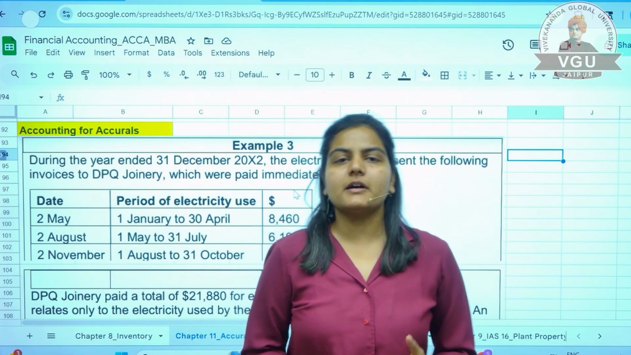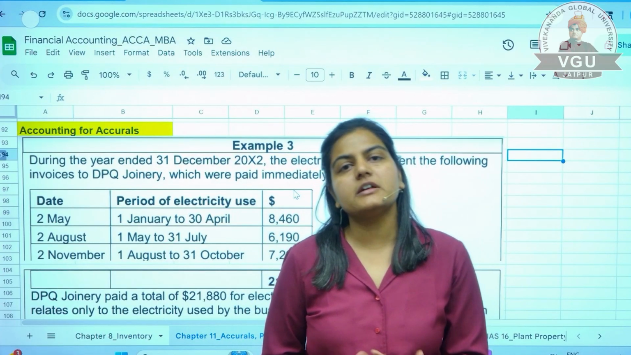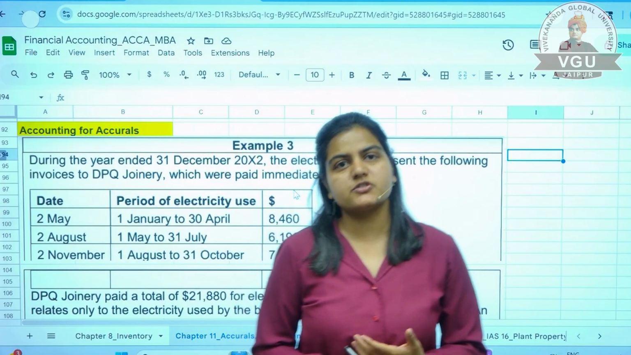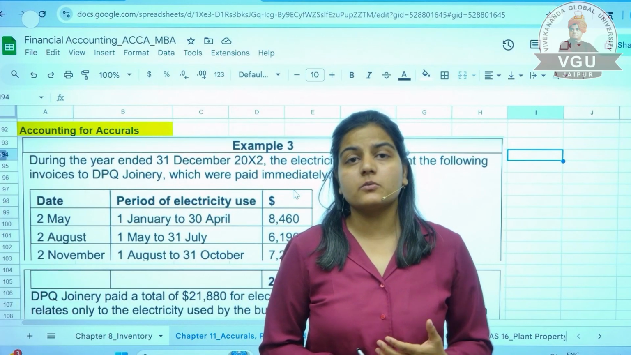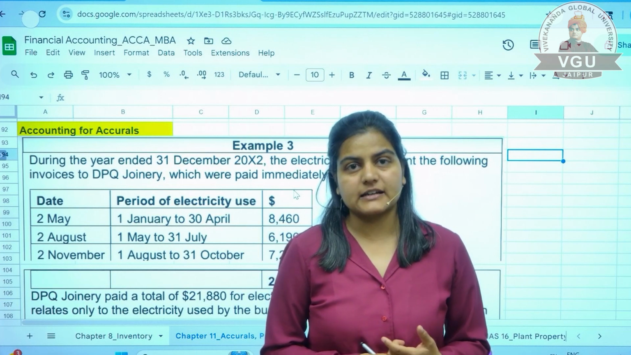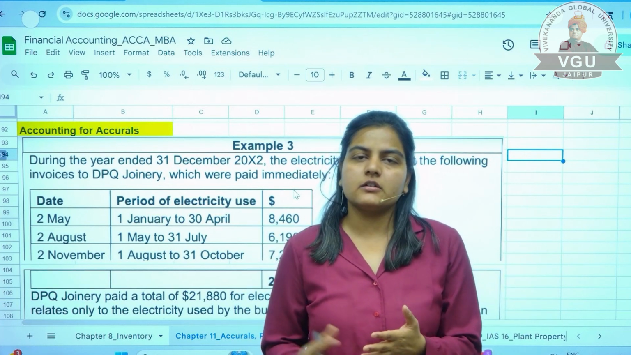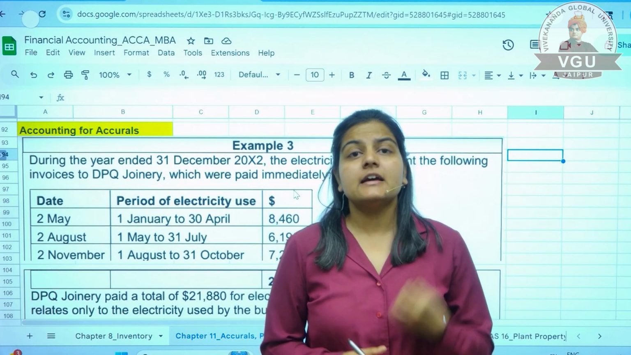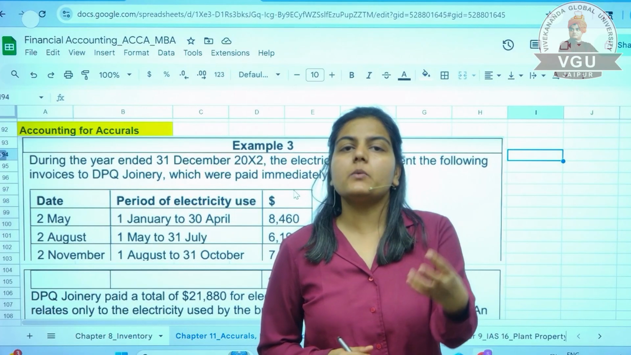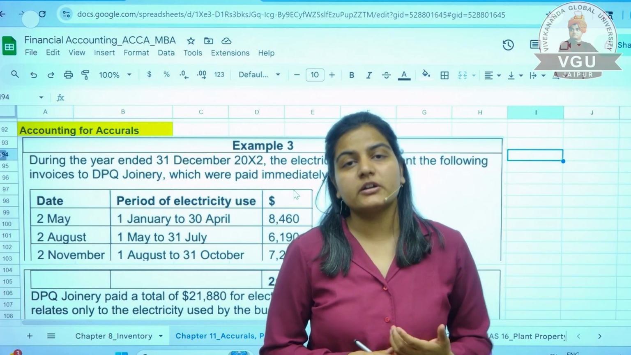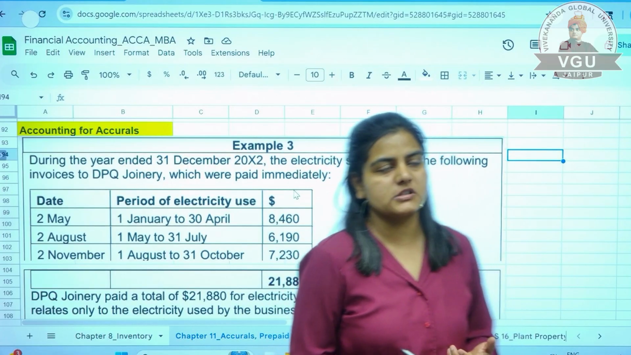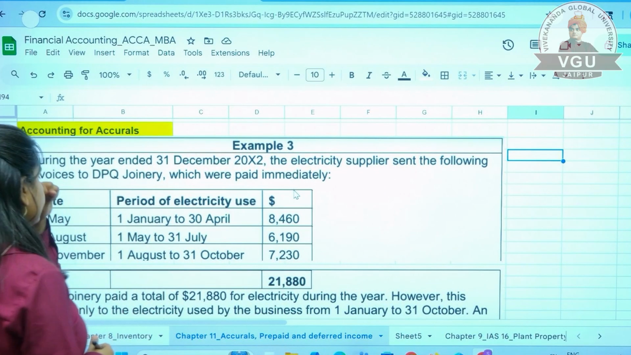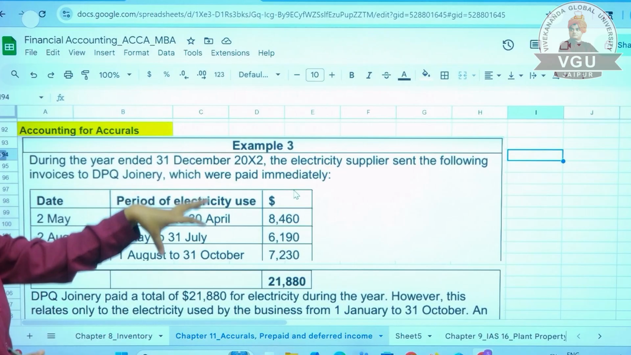Now, what do we mean by accruals? If you have already studied in your graduation or in your previous classes, you must have heard about a word which we say: outstanding, right? So it is exactly what accrual means, that you have done the work but the expense has not yet been either invoiced or paid. That is known as accrual. So see what it says, accounting for accruals, right?